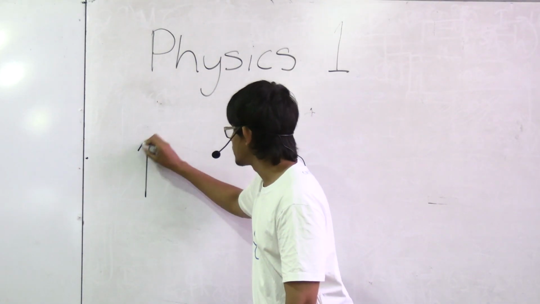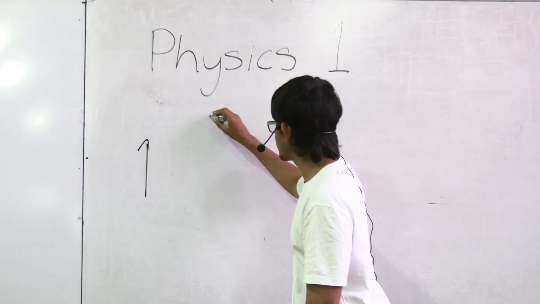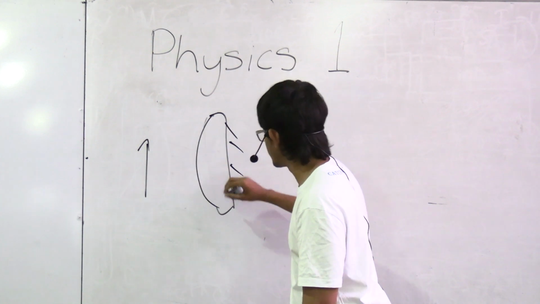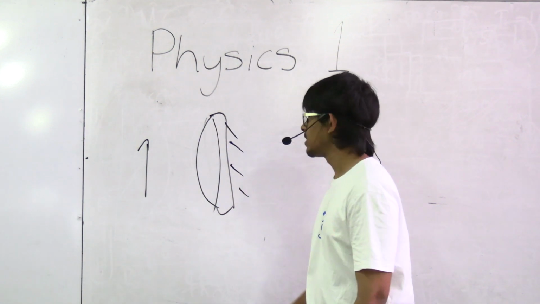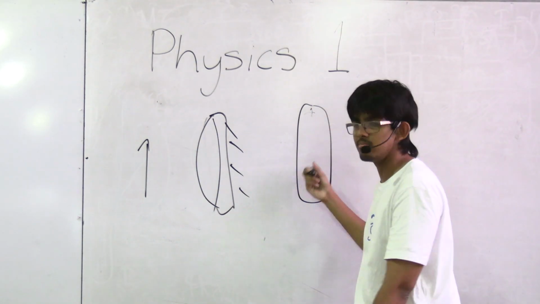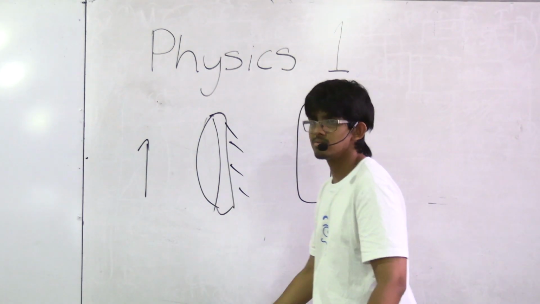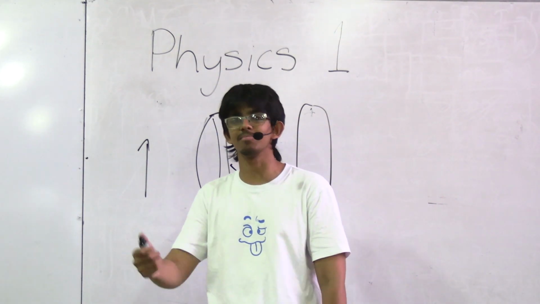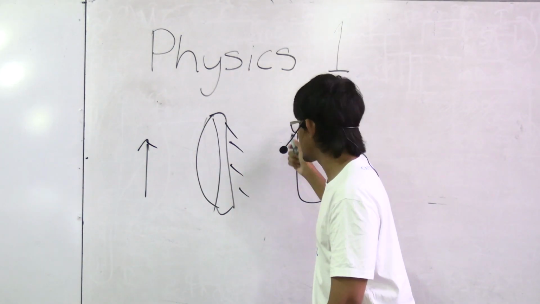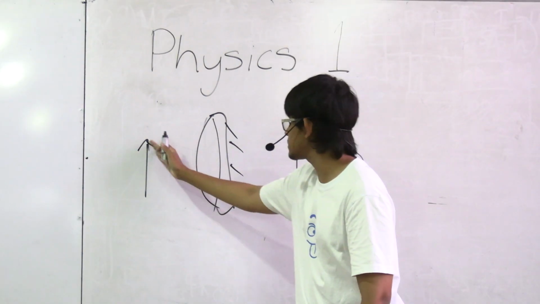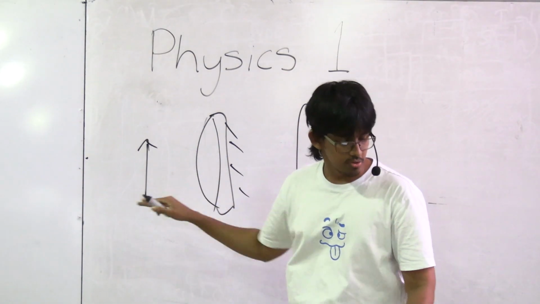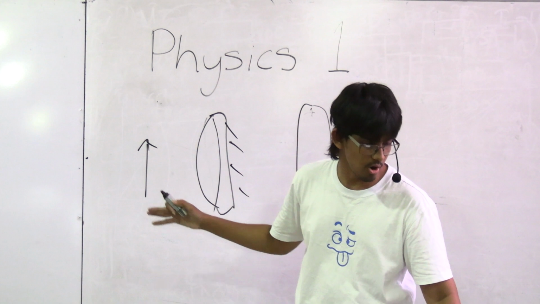Because if I have an object, let's just say it's a candle here, and I've got a mirror, doesn't matter if it's a normal mirror, a convex or a concave mirror, regardless of what kind of mirror is here, in no world am I going to get an image onto this screen, right? Because we've all seen how mirrors work. Just because you've got something behind the mirror doesn't mean this object appears on a screen behind the mirror. What the mirror does is it takes this light and reflects it back the way it came. So obviously those first two options are instantly going to be wrong.